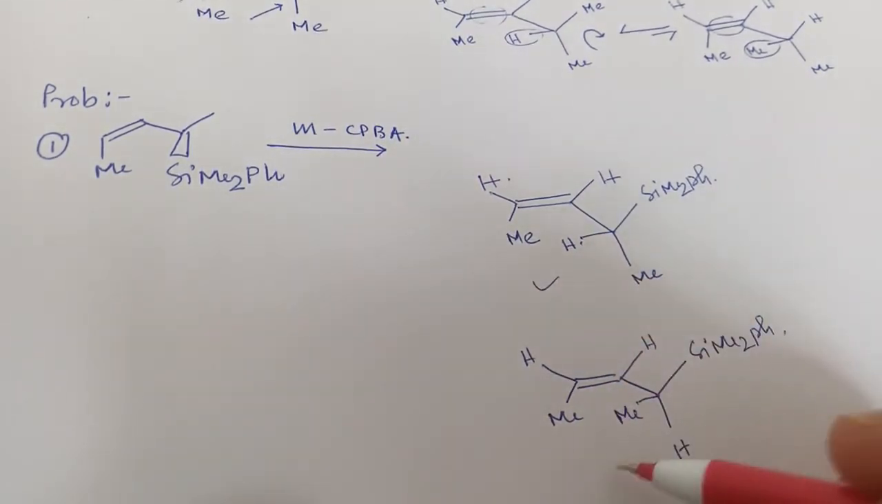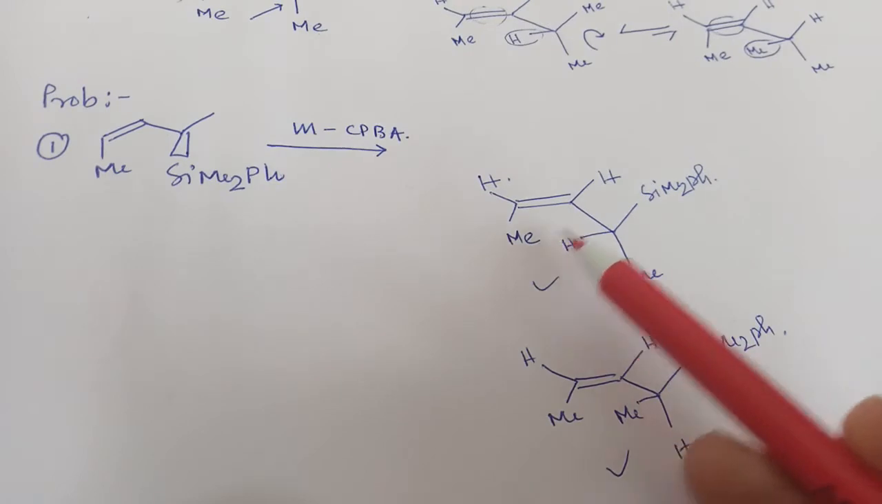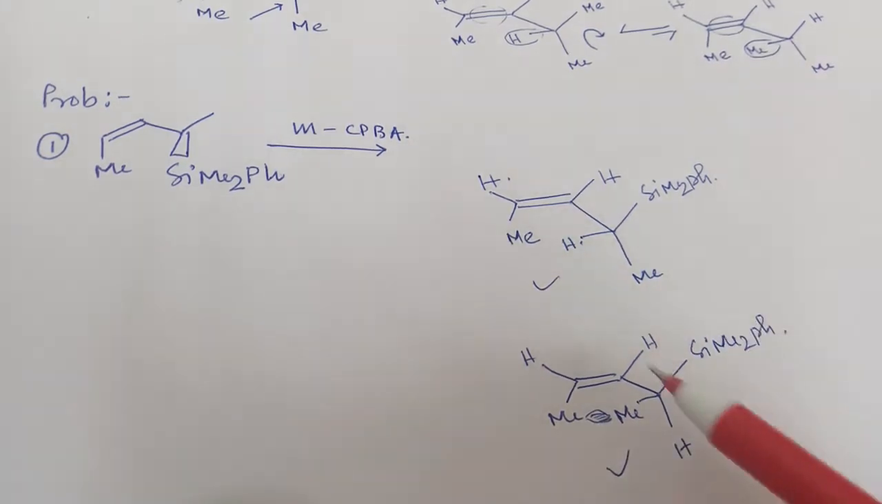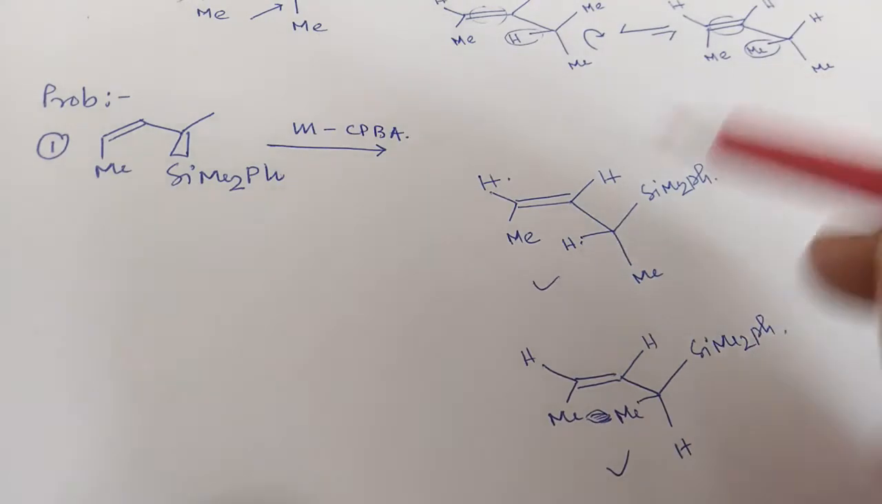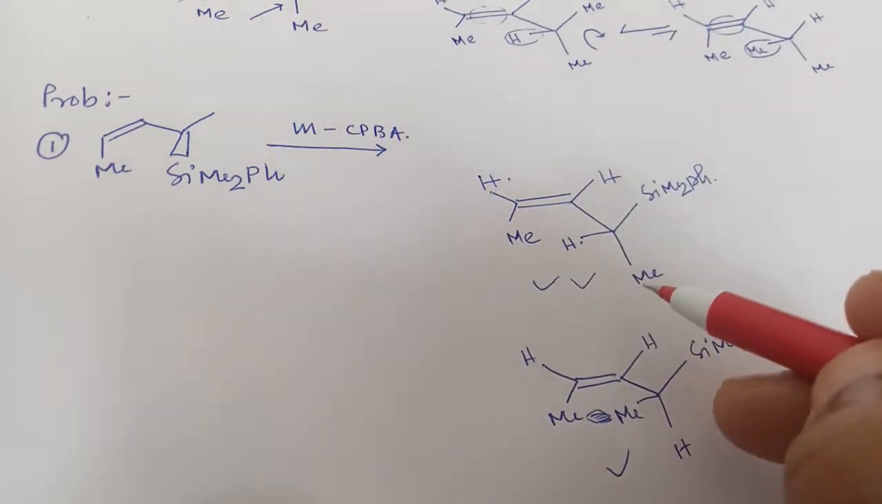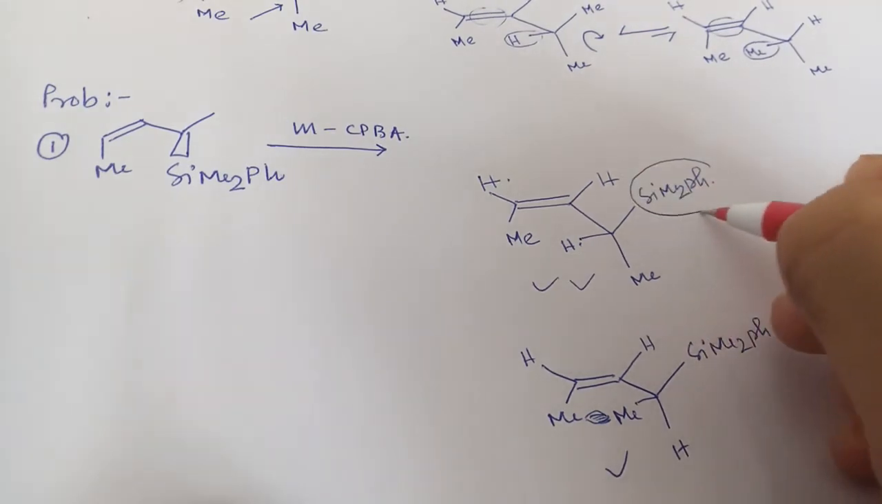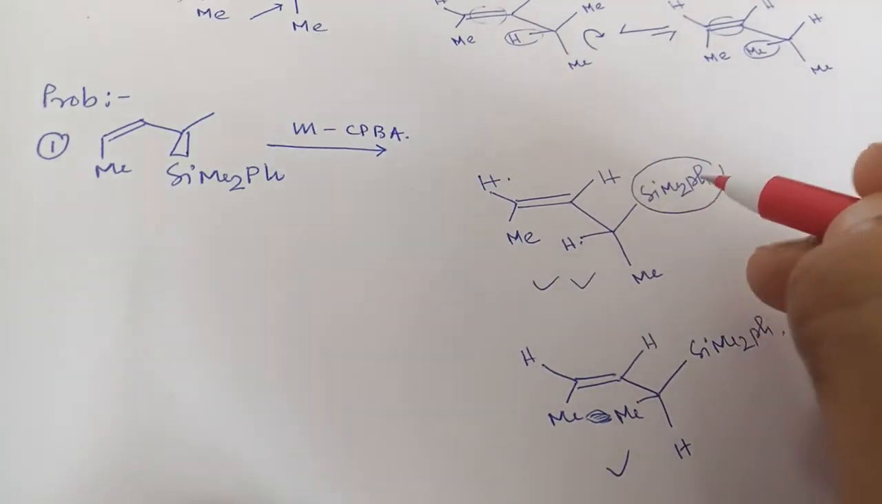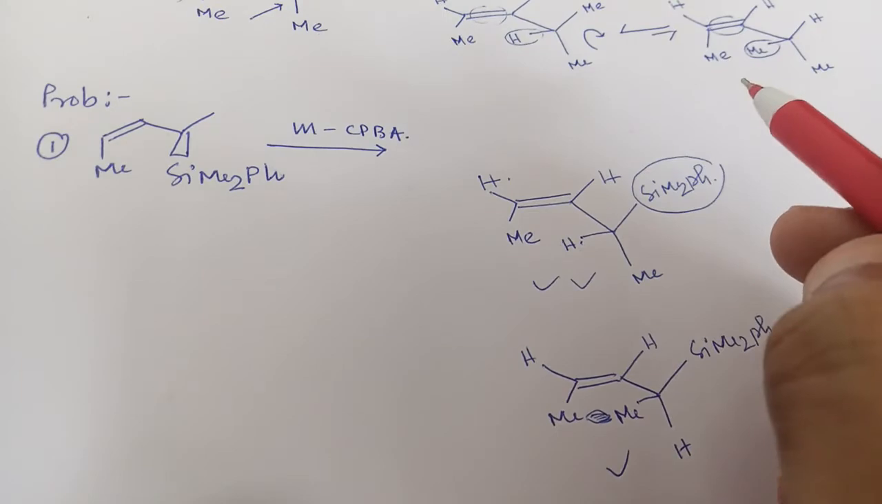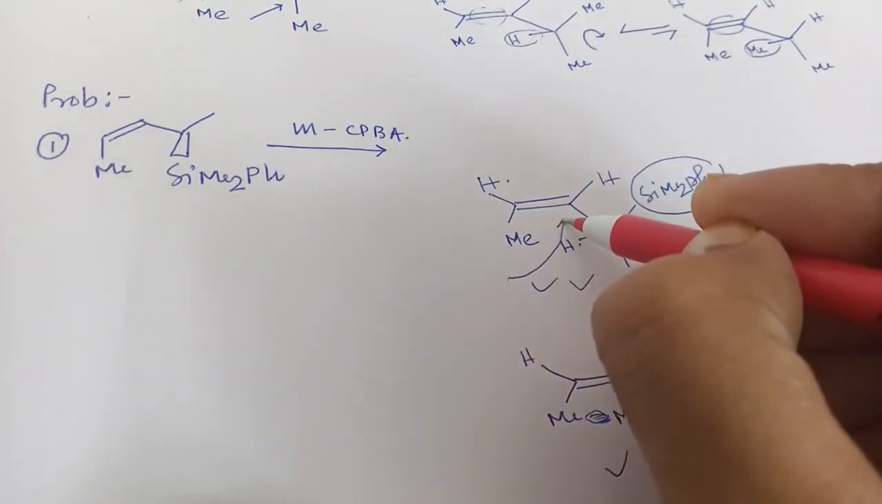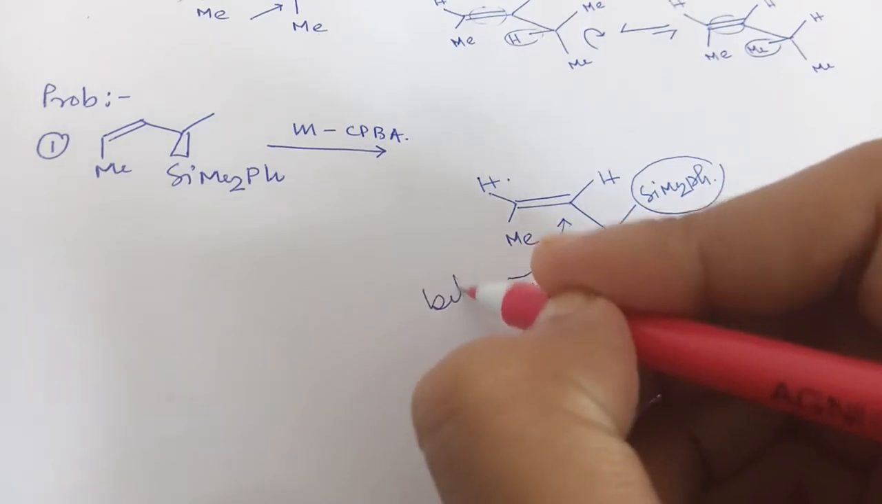But between these two conformations, this will be quite stable, because here methyl interaction will be there, and methyl eclipsing the double bond is there also. So this is the right conformation. And you can see that the bulky group is there, that is SiMe2Ph. So to avoid the steric, mCPBA will come from the bottom side, that is the below side.